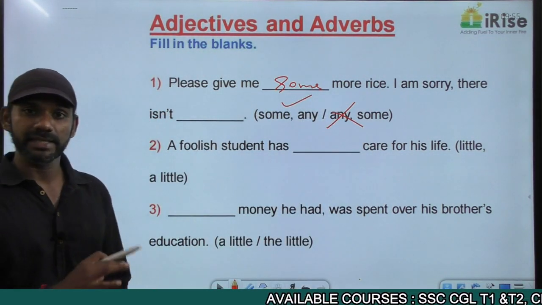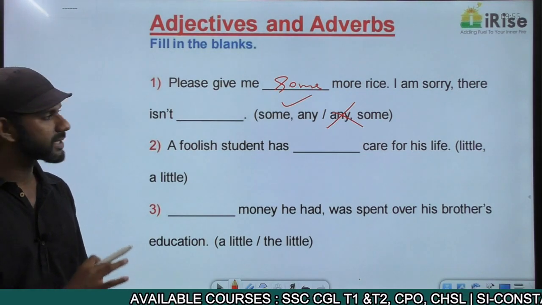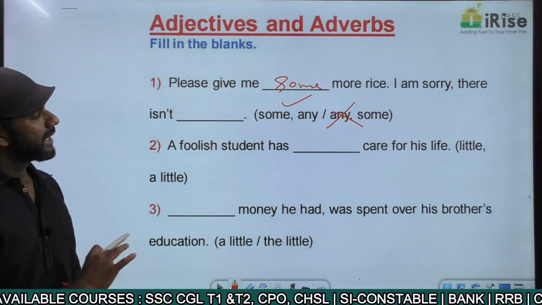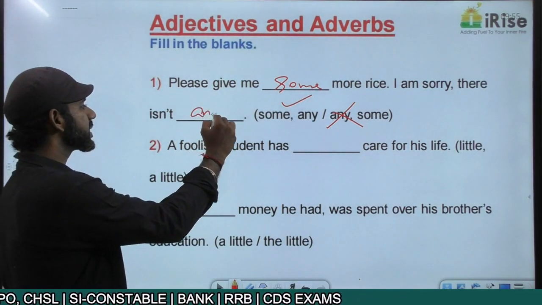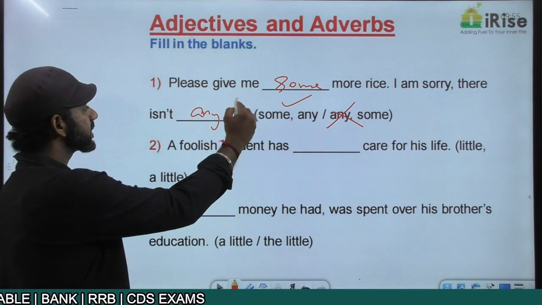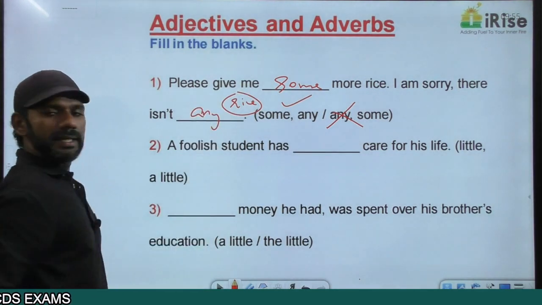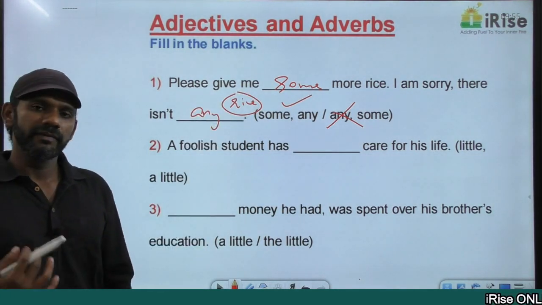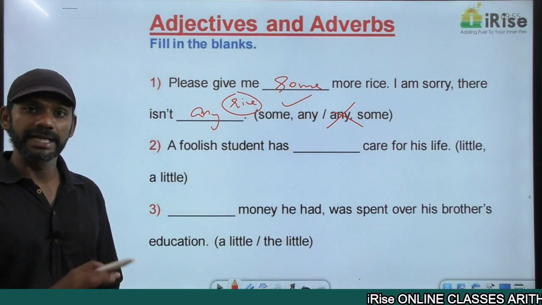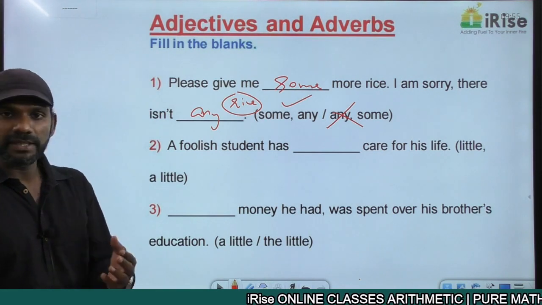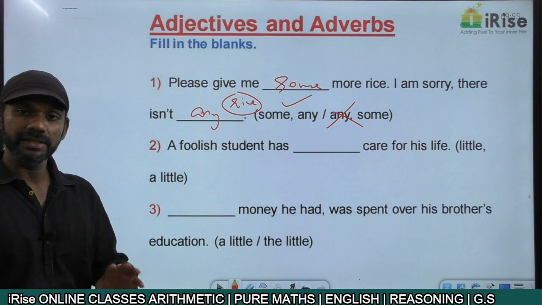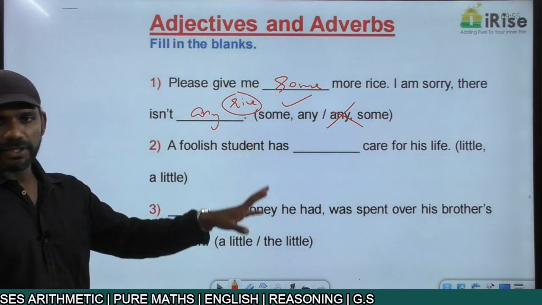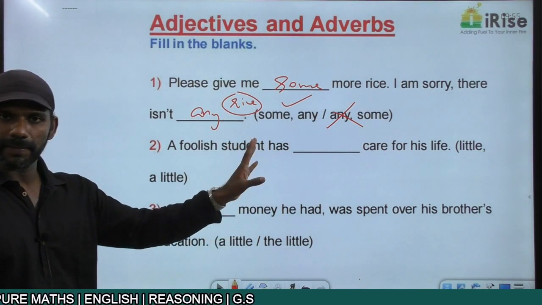We'll see whether the rest of the sentence is completely fine or not. I am sorry, there isn't any. There isn't any means there isn't any rice. The noun rice is understood here. We're not using it again just to avoid redundancy. So please give me some more rice. Makes sense. I'm sorry, there isn't any. That means there isn't any rice. Option 2 is gone. The answer must be option 1.